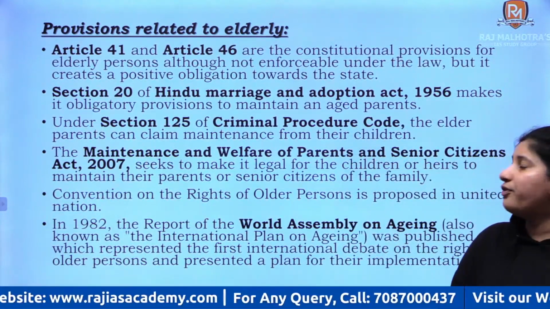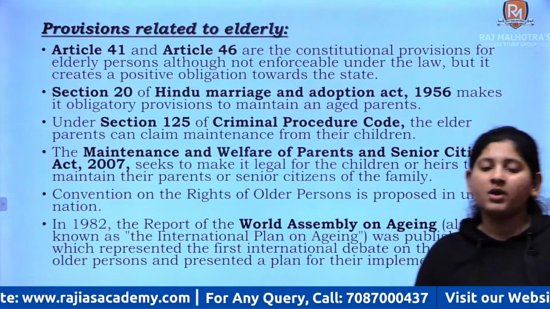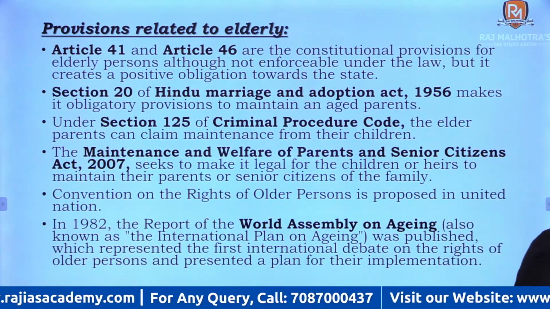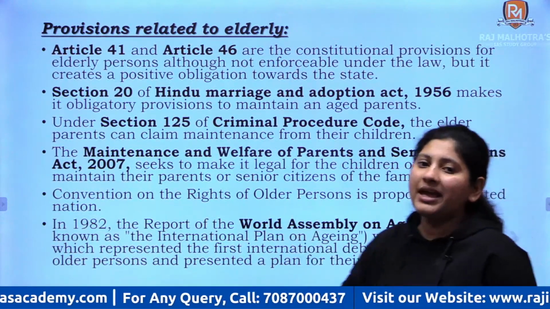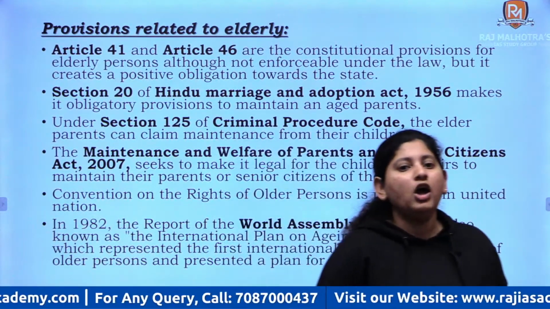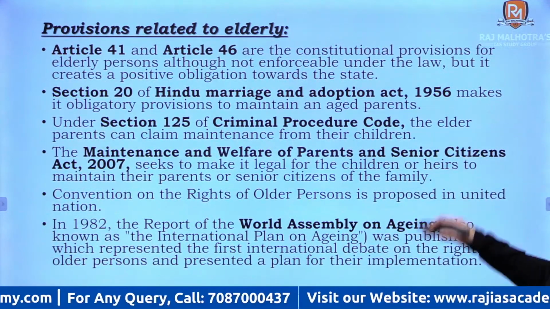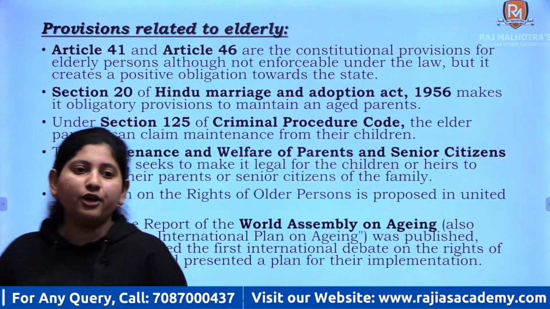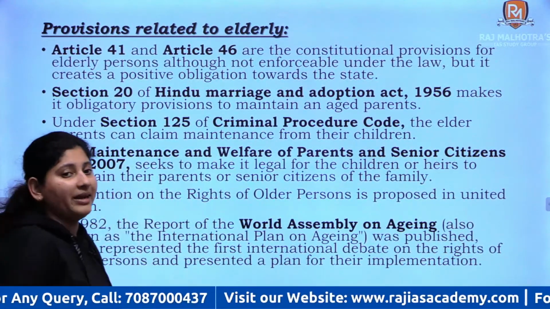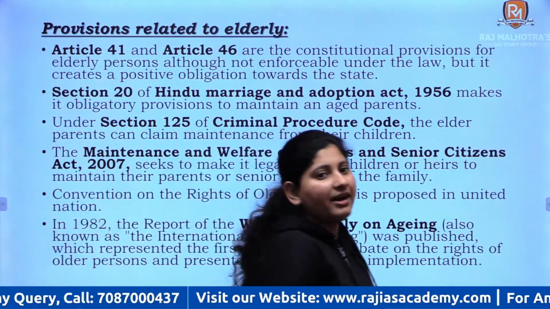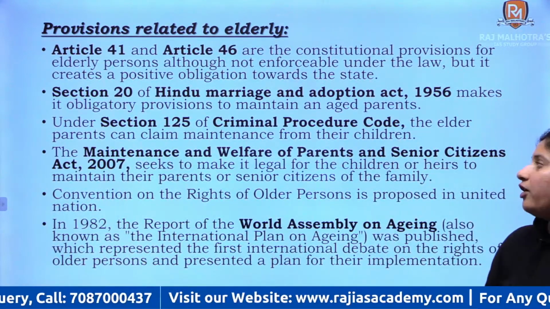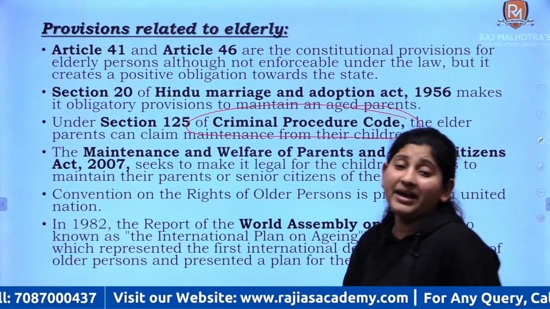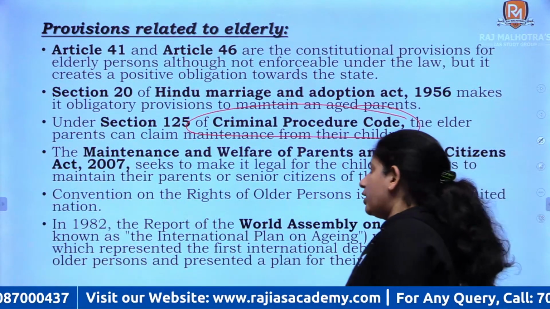Right, now provisions related to elderly. What are the provisions? See, Article 41 and 46 are the constitutional provisions, although they are not enforceable by law. Right. Now Section 20 of the Hindu Marriage Act makes it obligatory for children and their heirs to maintain aged parents. Right. Under Section 125 of the Criminal Procedure Code, parents can claim maintenance from their children.